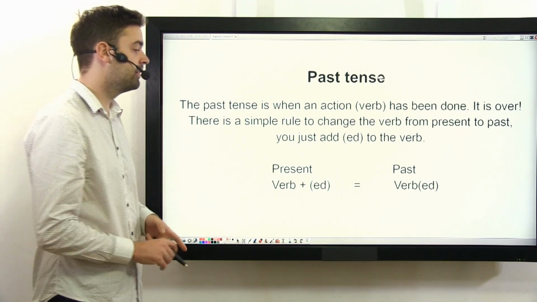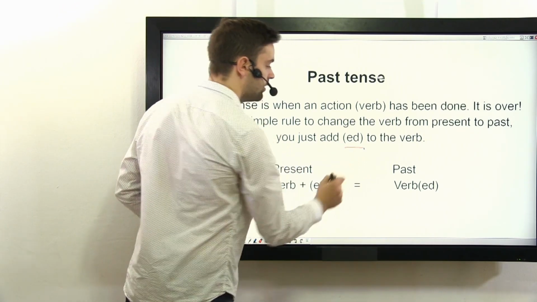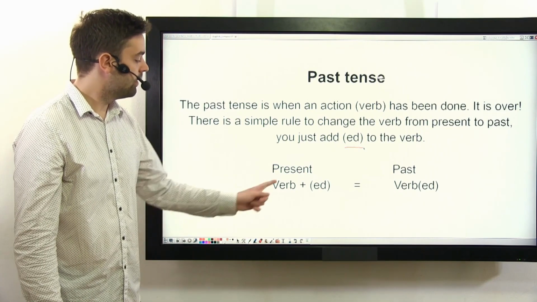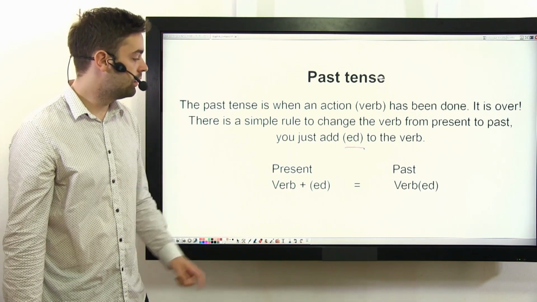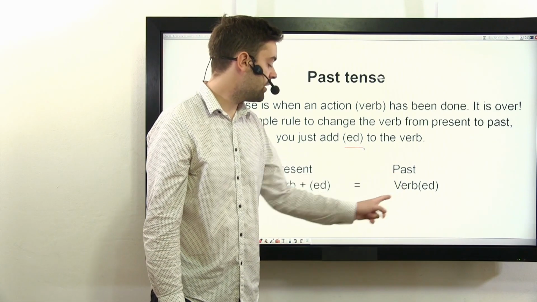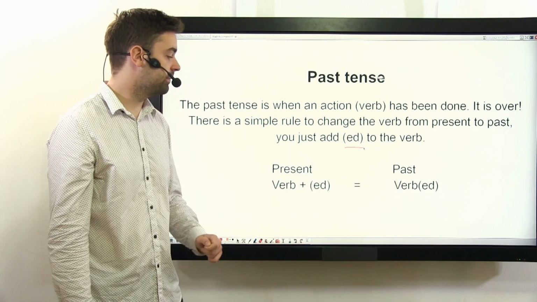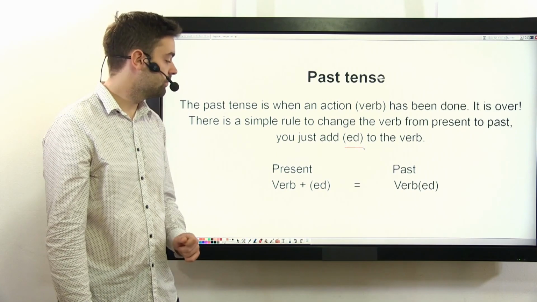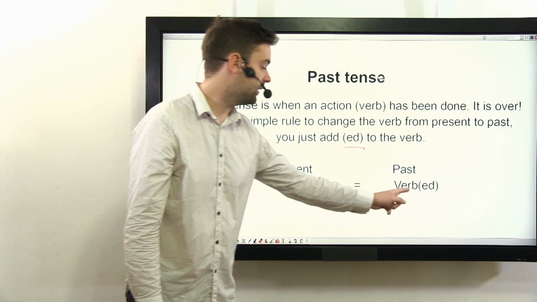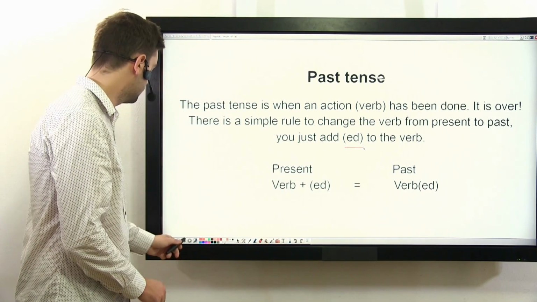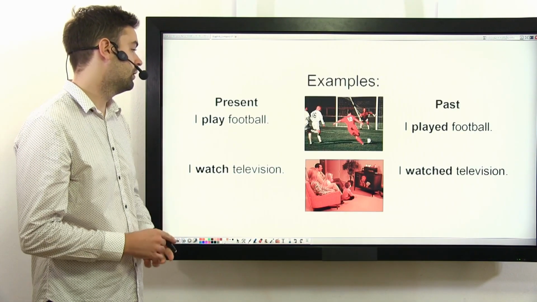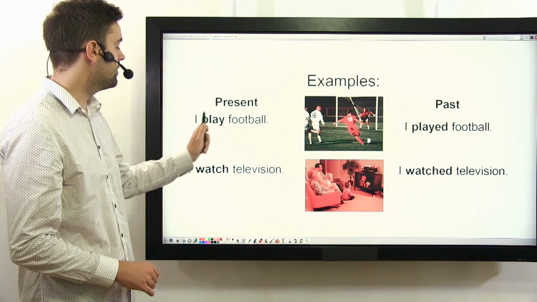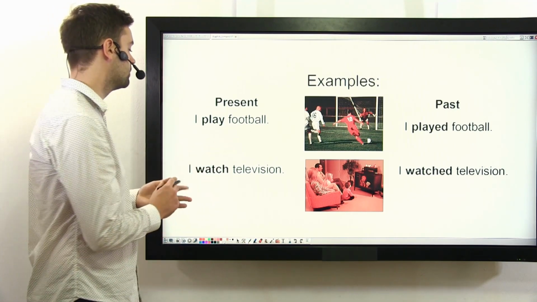There is a simple rule to change the verb from present to past. You just add ed to the verb. For example, we have the present, the verb, and if it's past, you just add ed. Verb plus ed. Here are some examples. For the present, I play football.